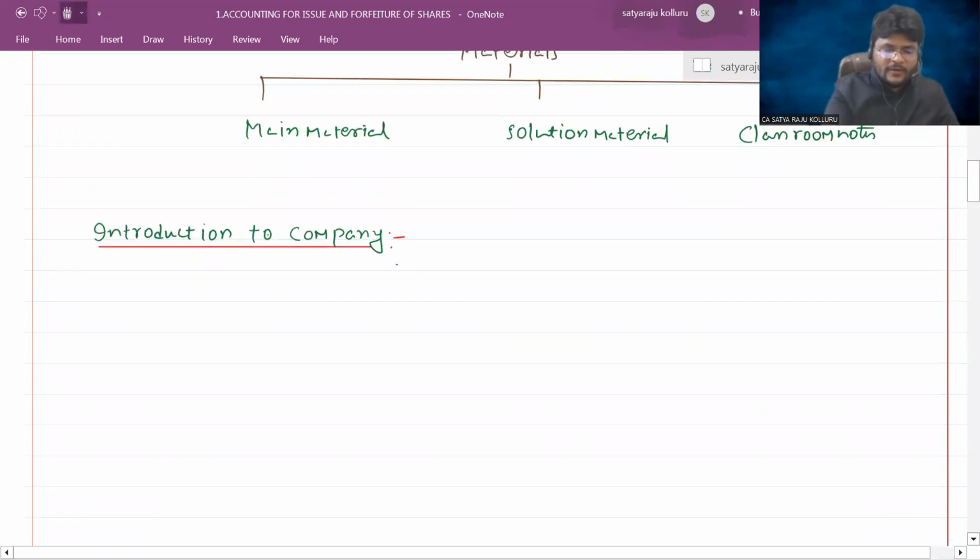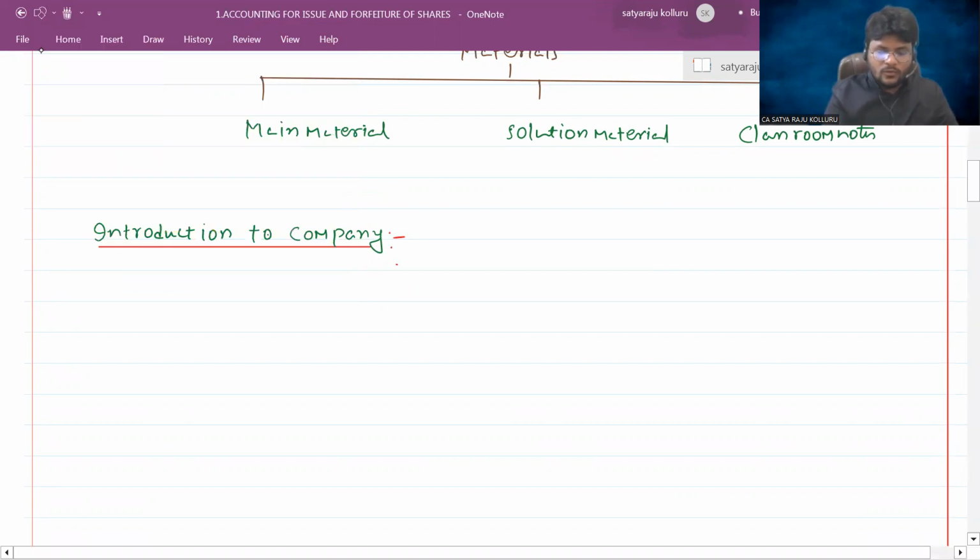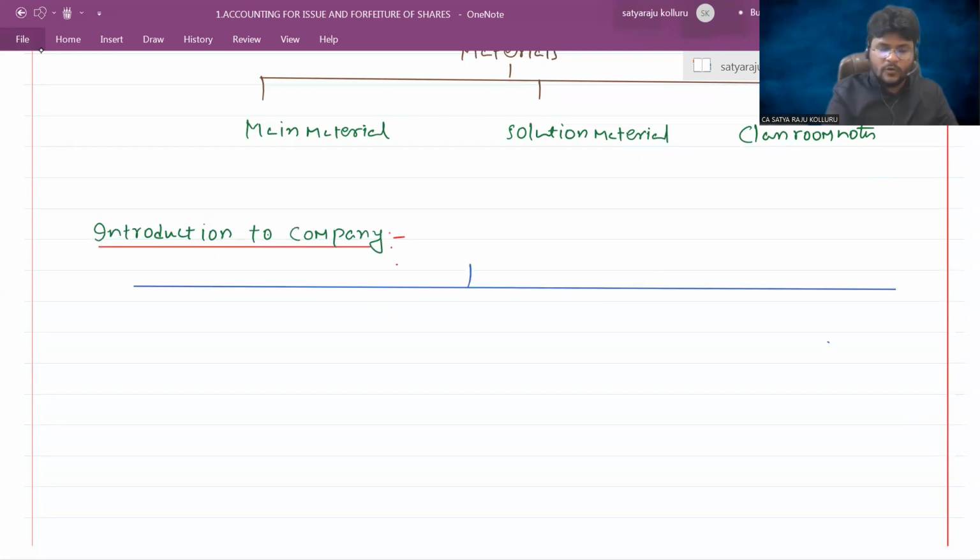Sir, in the introduction of company, which issues are you going to deal with? Let me put them one by one here quickly. Number one, as I told you, I will start with the meaning of company. Then characteristics of company.